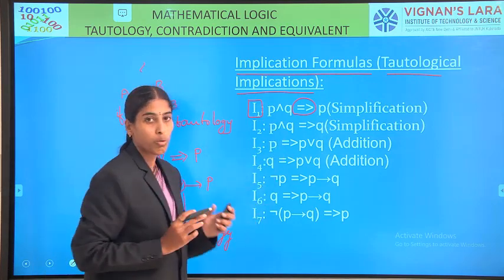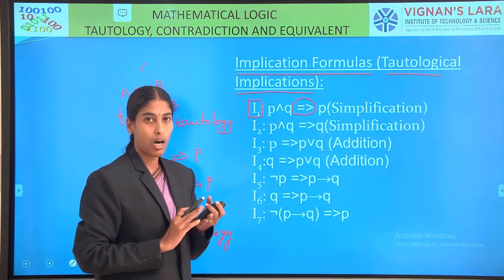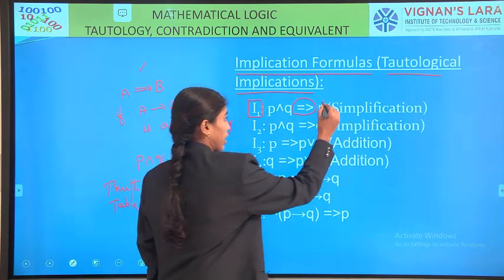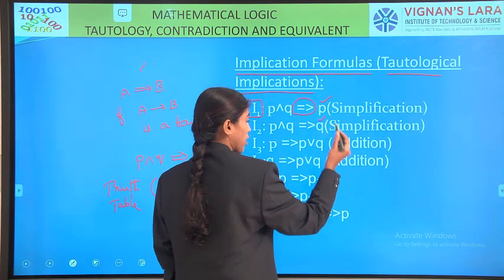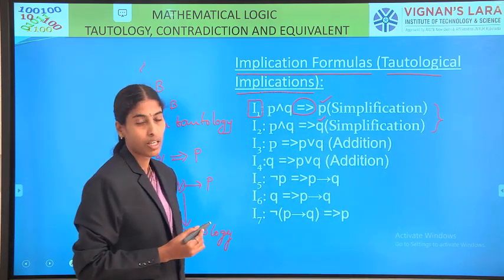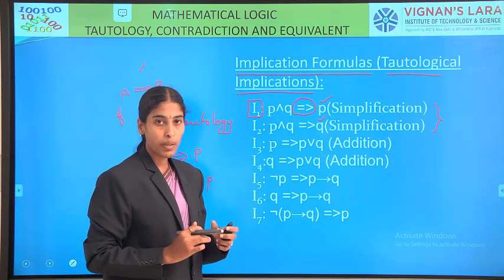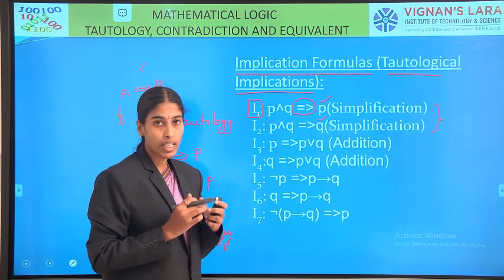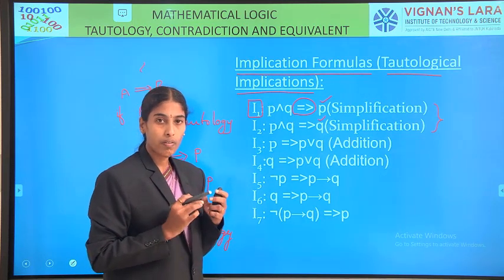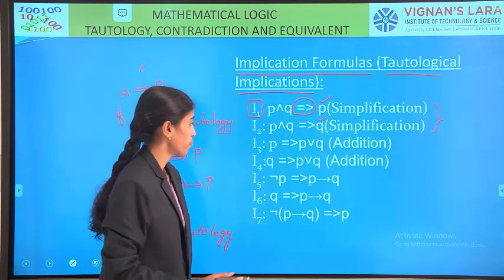P and Q means that both the propositions P as well as Q are true. Then we can use either P or Q. These two formulas are called simplification. Whenever P and Q is available, we can take either P, also we can take Q. If we require, we can consider both P and Q also.